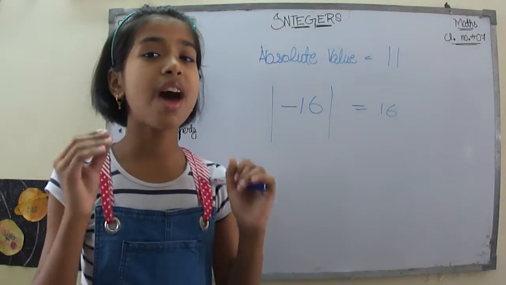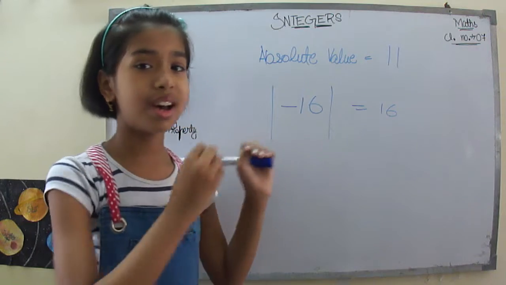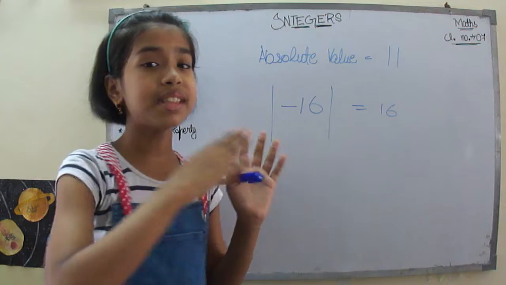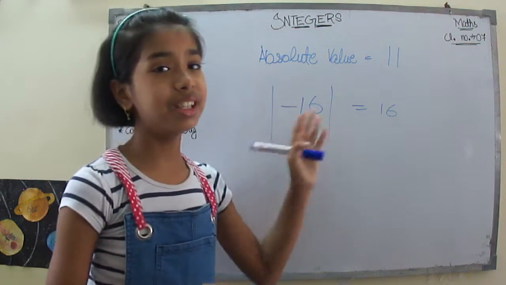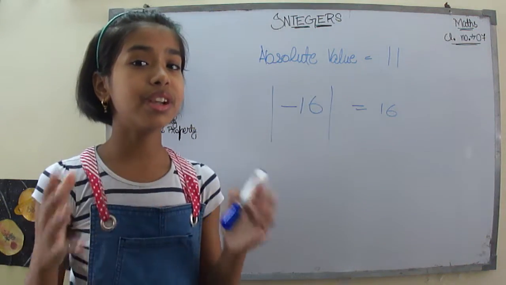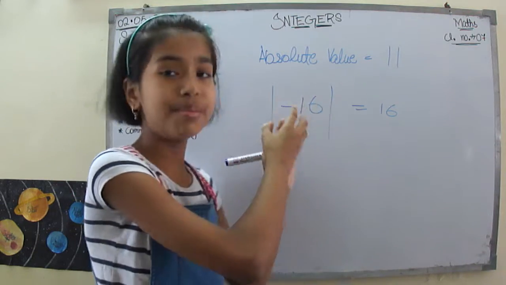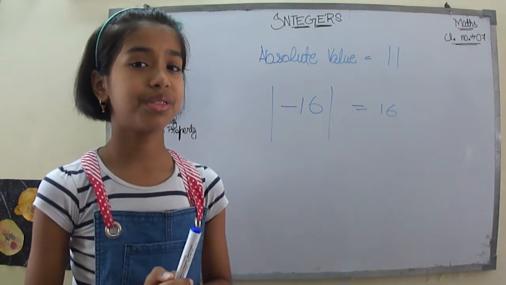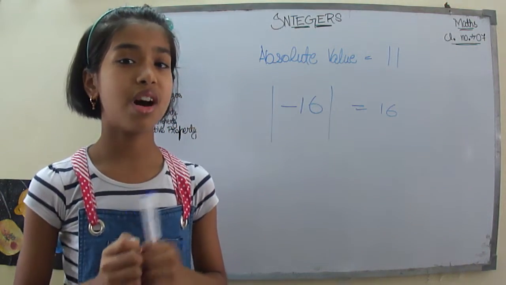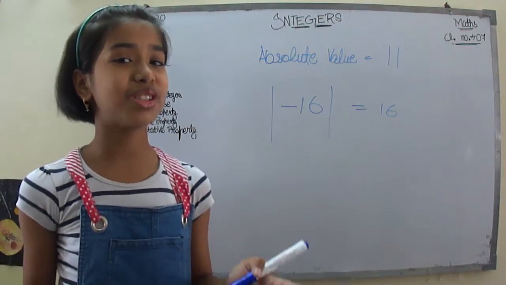What we have to do is place the first vertical line at the left side of the number, or the integer, and then the second vertical line after the integer. So that's how you will represent that we are converting the number into the absolute value, or writing the absolute value of any number. So I think that absolute value is also clear to you.